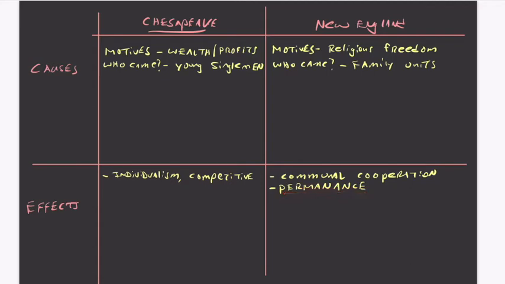Over here, you could put this idea, they have more of a sense of temporary status. I spelled that wrong too. Temporary status. At least initially, right? This changes as time goes on, but these initial settlers that came over had the idea they're going to come to America, get rich, go back to England. They weren't necessarily looking to start a new world or a new civilization. So we have some differences there that come from their motives and who came, right? So we have our cause up here, it leads to our effect down here, right? Different ways that people live.